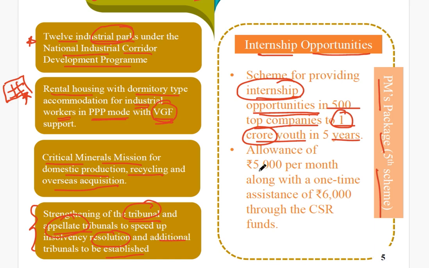And for that, the government has considered an allowance of 5,000 rupees per month, along with one-time assistance of 6,000 through the CSR funds. Okay, that means suppose you are going for an internship, and you are selected in a particular company, IBM. If you have got an internship under IBM, then the government will give you a one-time funding of 6,000 rupees initially under the CSR mode.